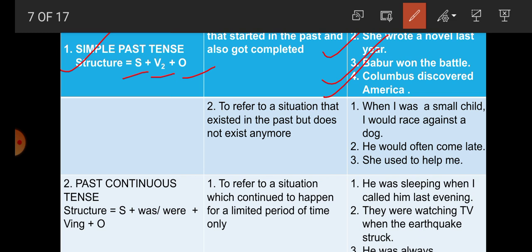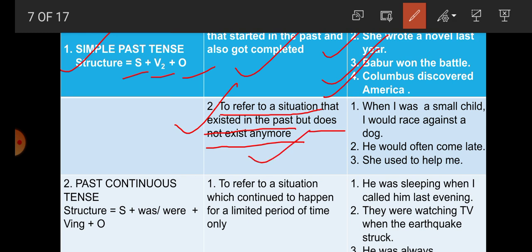There is no reference to the present. So we have got here that the work started in the past and also got completed. Number 2, to refer to a situation that existed in the past but does not exist anymore. Student, to refer to a situation that existed in the past but does not exist anymore means now the action